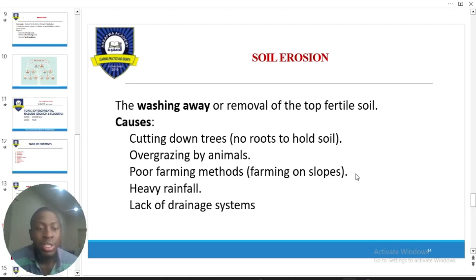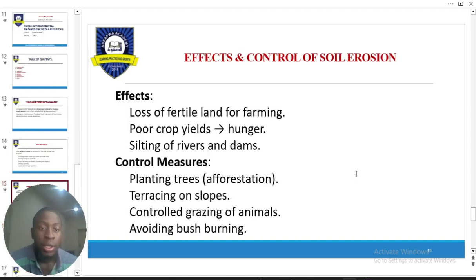If you see that the topography of your farmland is too sloppy as a result of overtime farming, it is better for you to adopt the right farming method to correct this. Then heavy rainfall, and lastly, lack of a drainage system, which is highly common in Nigeria. You have areas that have zero or bad drainage systems. Now the next one is the effects and control of soil erosion.